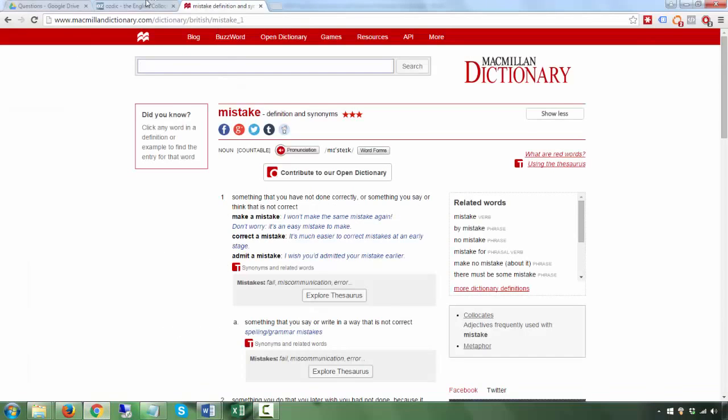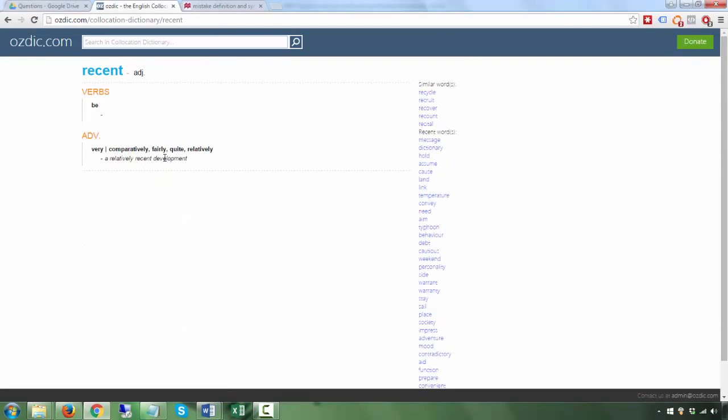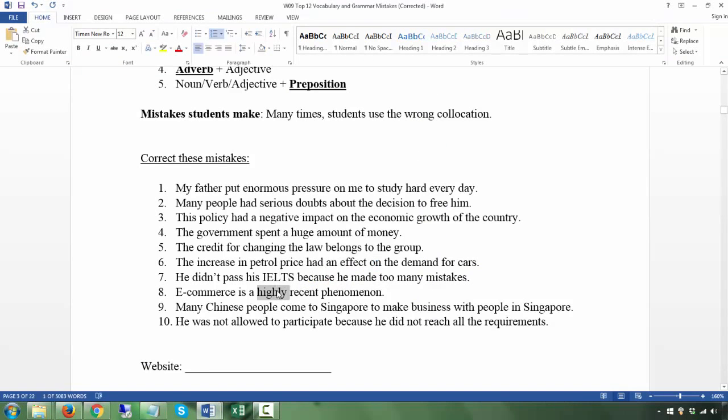Recent, you say highly recent? Okay, you don't say highly recent, you say relatively recent. Okay, so that's your adverb mistake. The adverb does not describe this adjective. All right, so this adverb, relatively.